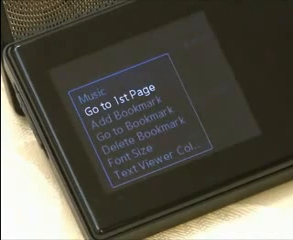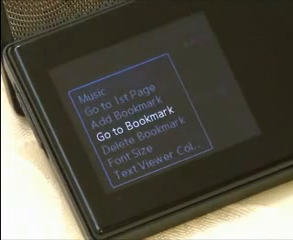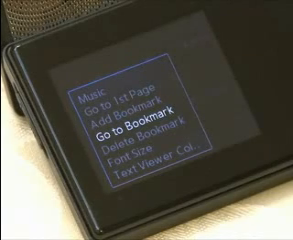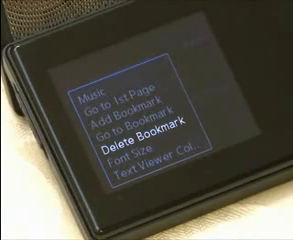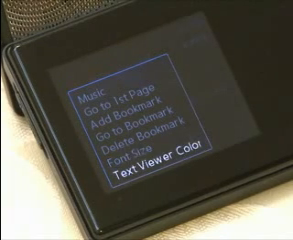Go back to the first page of the texts. Set up the bookmark. This brings you to the selected bookmark. You can delete the bookmark. This adjusts the size of the font. There are 3 sizes: small, medium, and large. There are a total of 6 colors available.